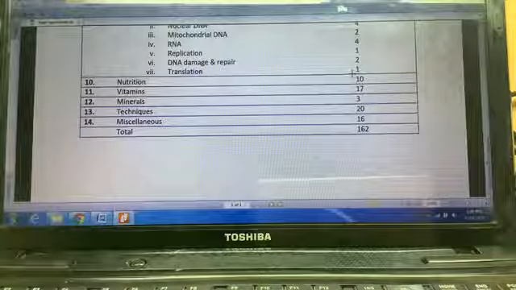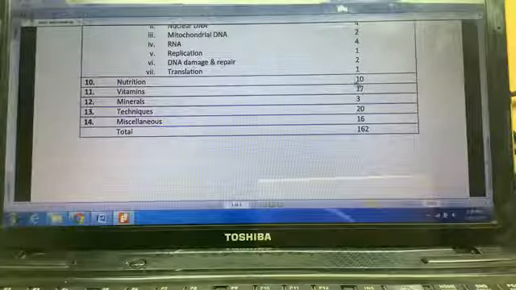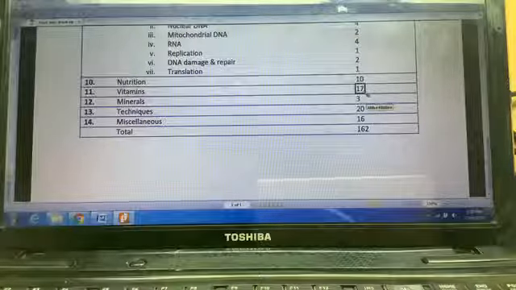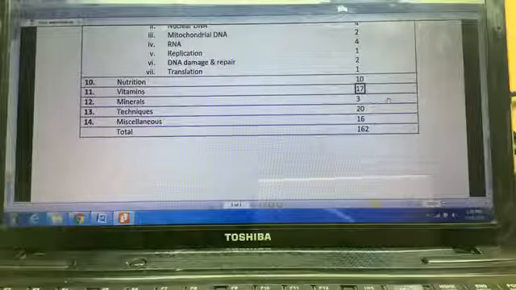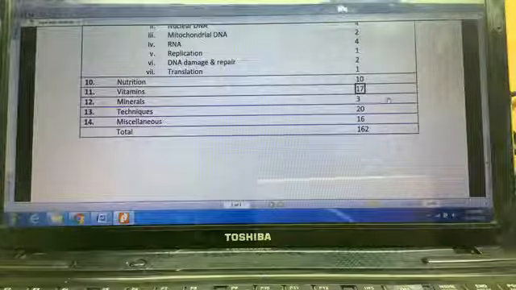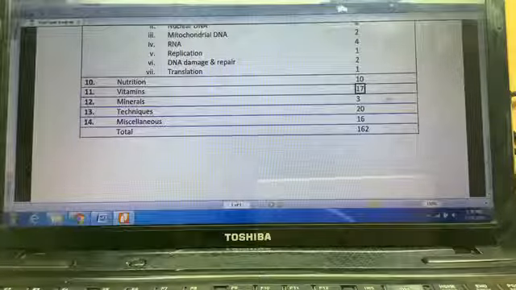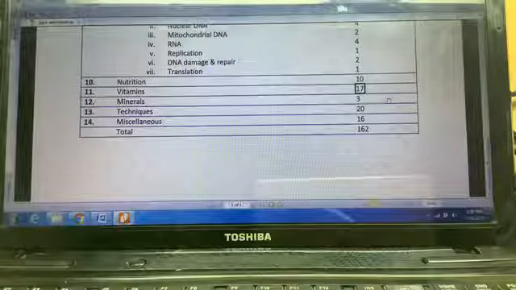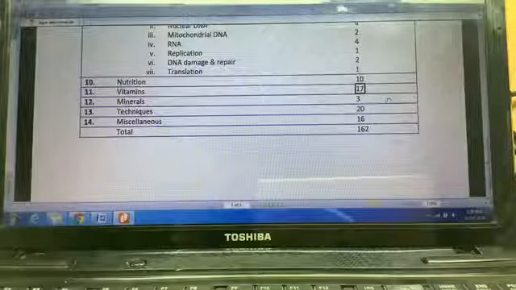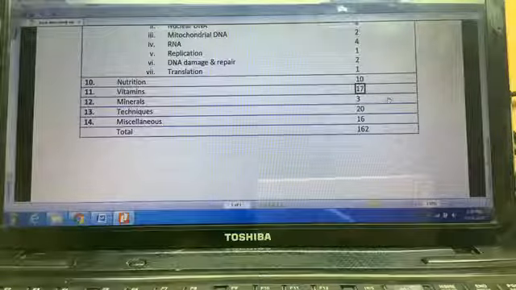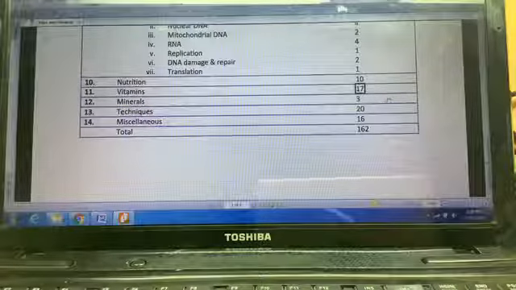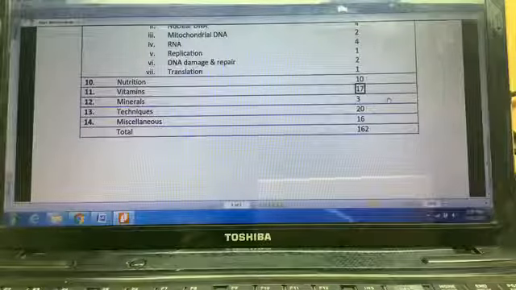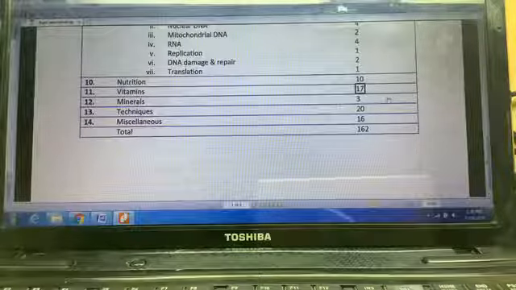But the surprise which jumps out to us on this review, the highlight of this review, is 17 questions from vitamins alone. Vitamins alone giving us 17 questions in the AIIMS in the last 7 years is a big surprise. This tells you very quickly that vitamins is a very high yield topic for the AIIMS exam. Later on, when we do a review for the NEET exam, we will also find that vitamins is an important section. So please ensure that you complete the vitamins revision thoroughly before you go for your AIIMS exam.